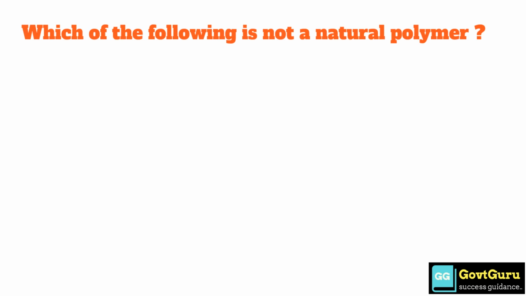Next question is which of the following is not a natural polymer? Option A wool, option B silk, option C leather, option D nylon. So the answer is option D, that is nylon, which is not a natural polymer.